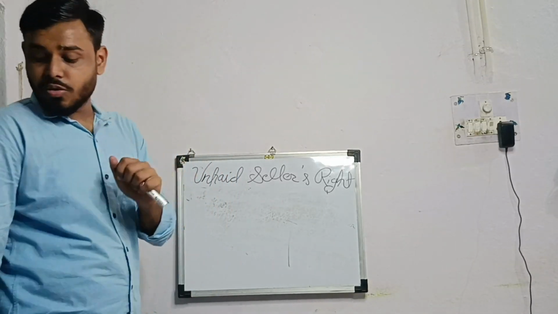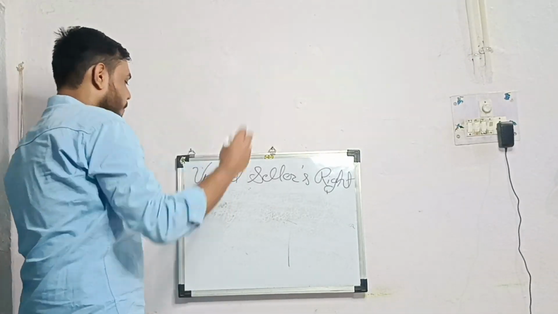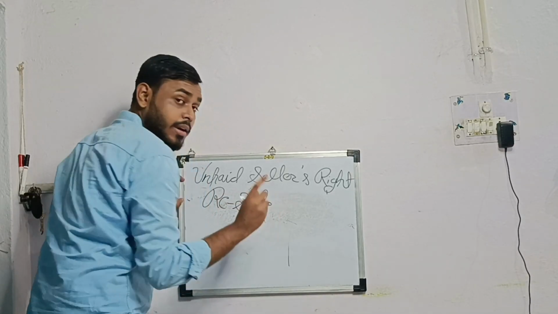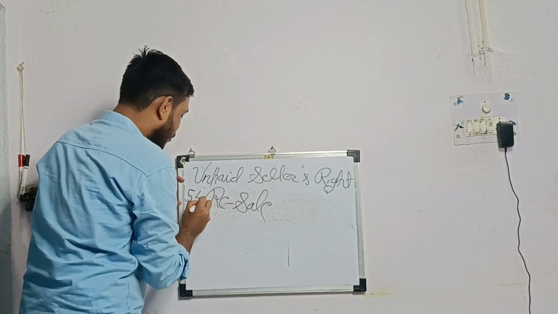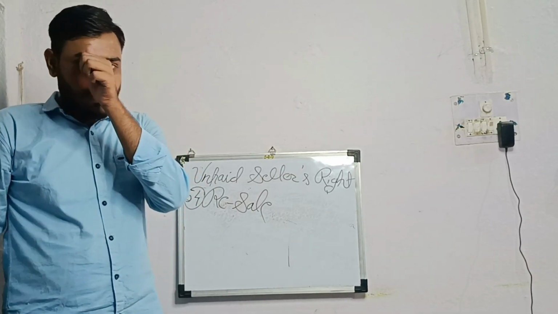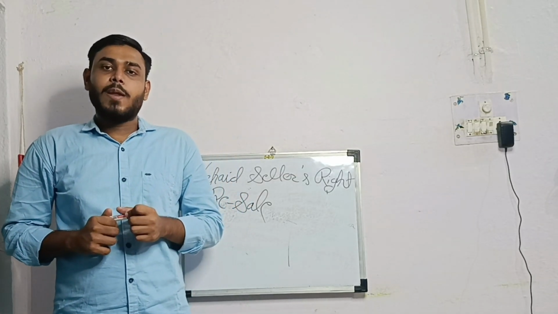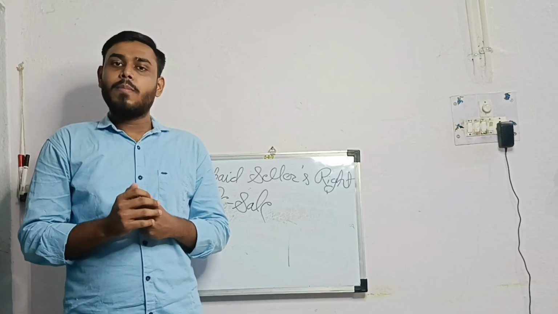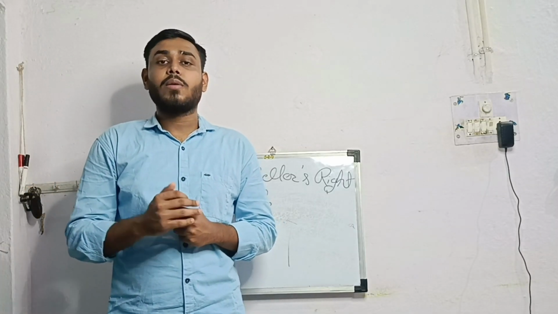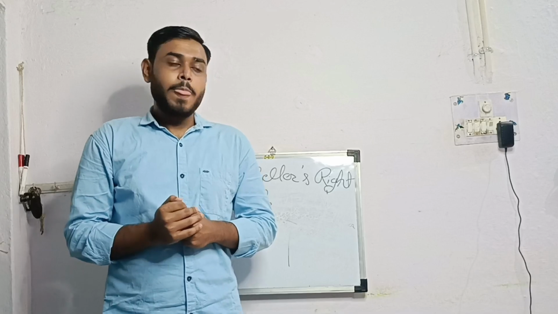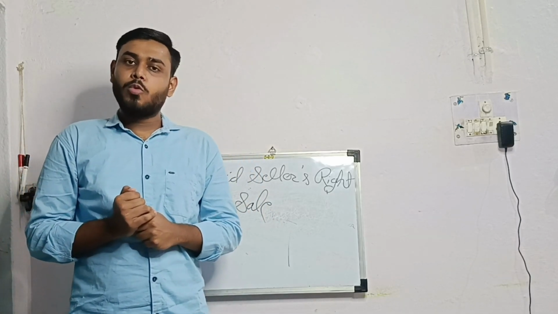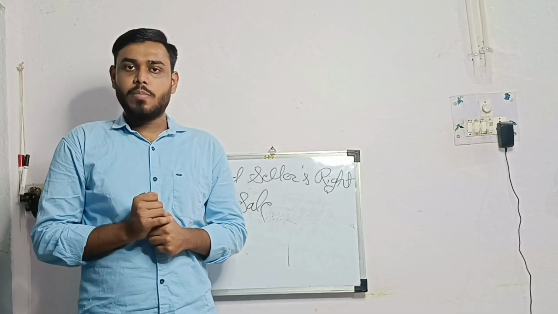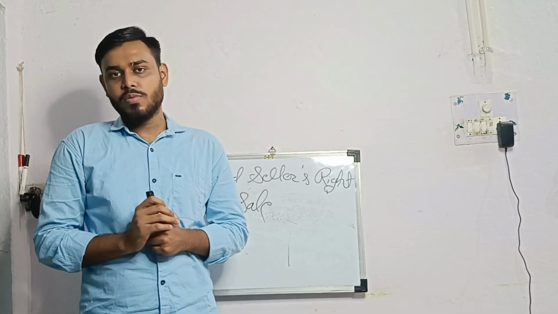Now coming on to the last right of the unpaid seller, which is the right to resale, given under section 54 of the Sale of Goods Act. This right to resale can be exercised after giving notice to the buyer to pay the price, and even after the notice, if the buyer fails to pay the price, then the seller can exercise his right to resale. Now let's say the seller fails to give the notice to the buyer and he resells the goods, then what will be the consequences?